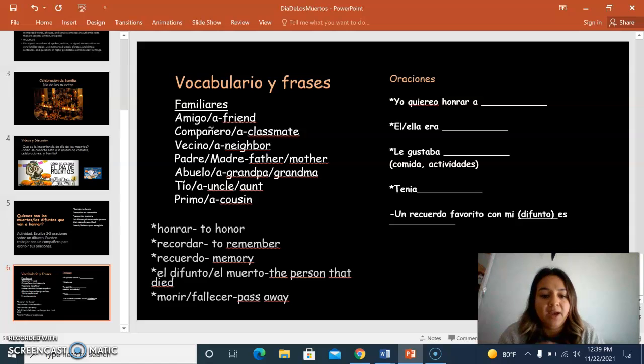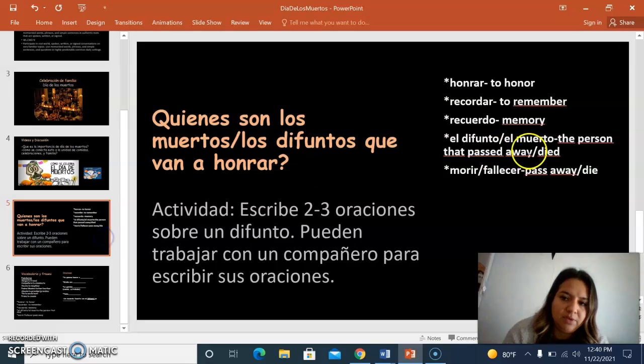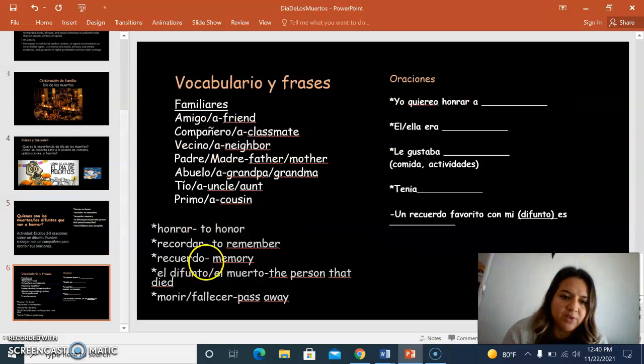The familiares are all right here, so they can choose from this list, and it has a translation for them. I would also have a list for them. It's not on here, but I would have a list where they have different types of food, different types of activities, and personality traits too, so that they can use those for these sentences. They don't have to do all of these. They're only choosing 2 to 3. So they're going to choose the 3 that they want, and they're going to fill them in. And then down here, this just has a little bit of a review of what was here. But this would be right here, yo quiero honrar a. They would choose who they're writing about.